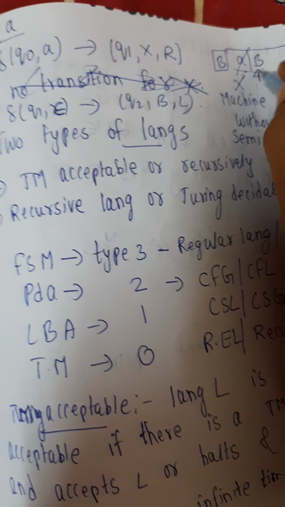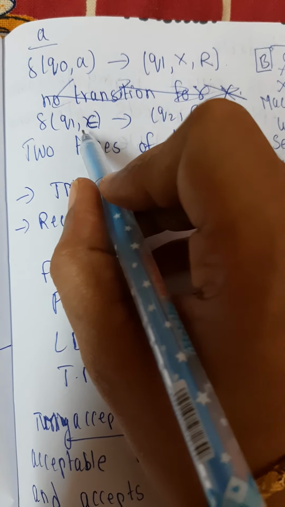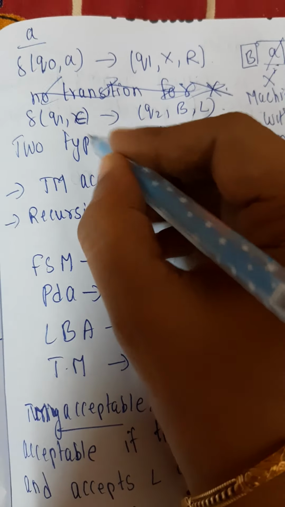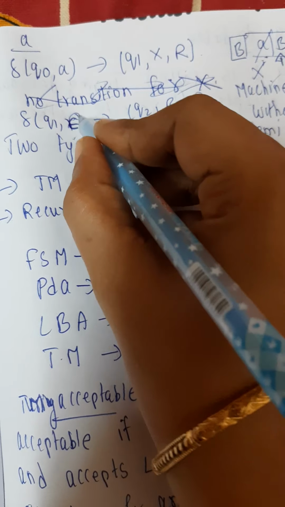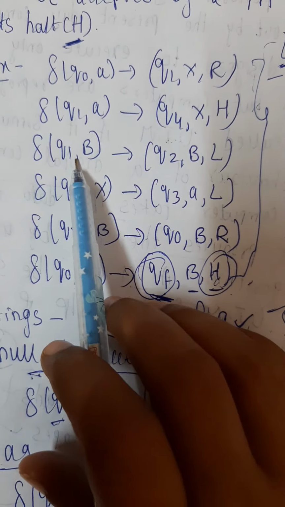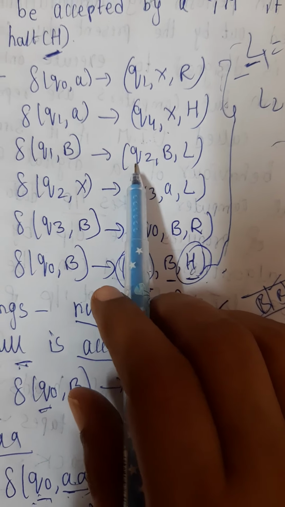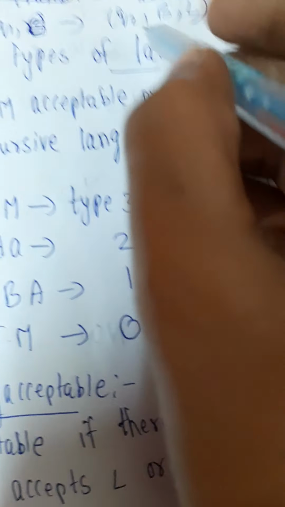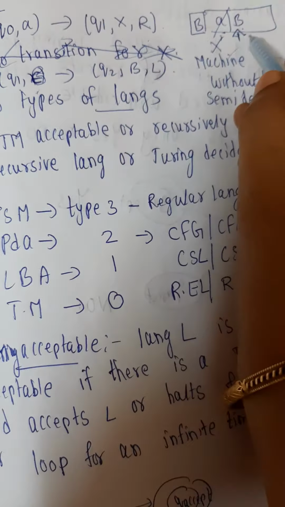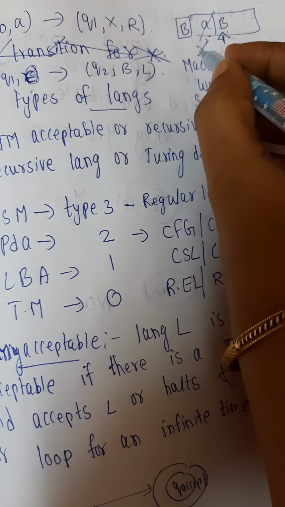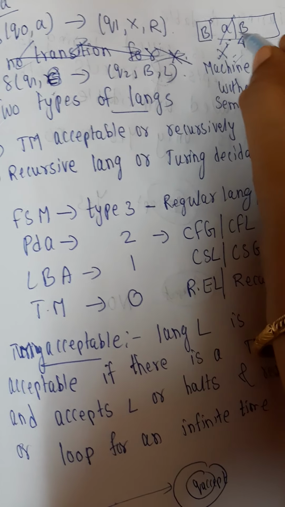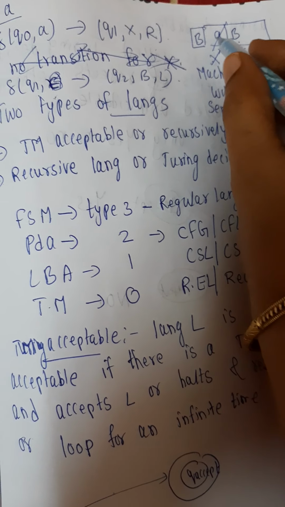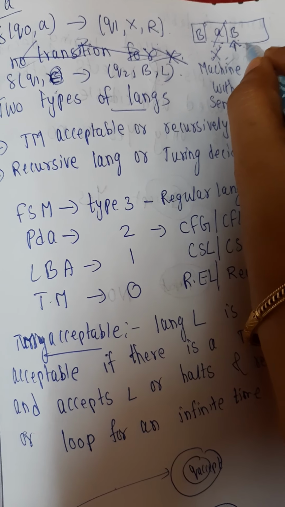Now the symbol is blank, so Q1 blank goes to Q2 blank left. So again we come here: A is replaced with X, and you move right.